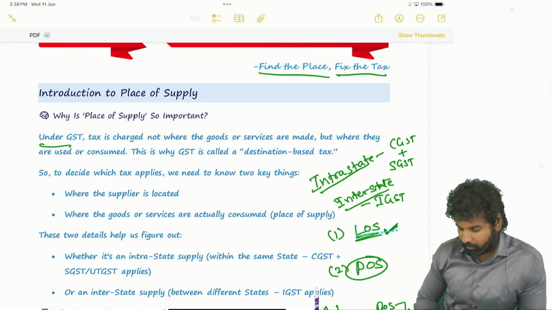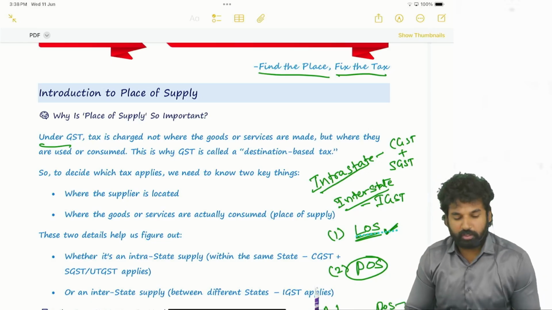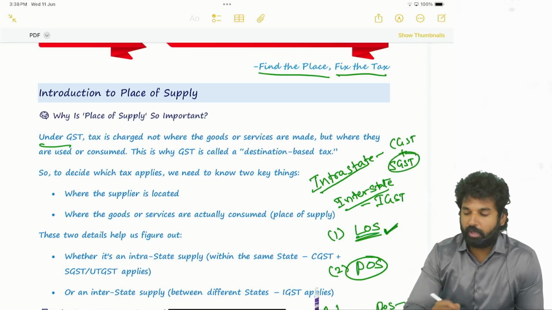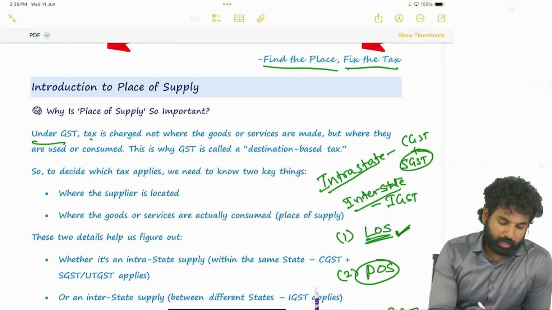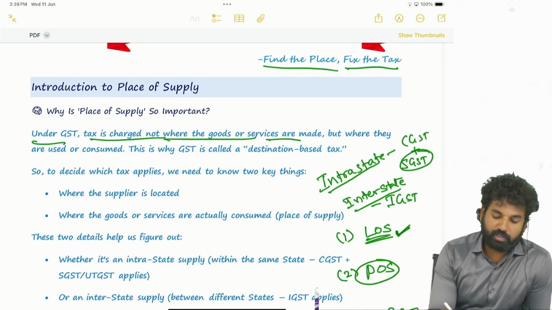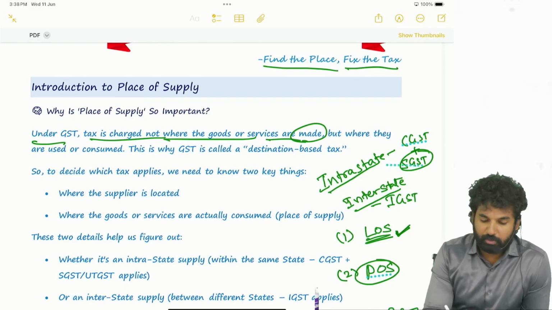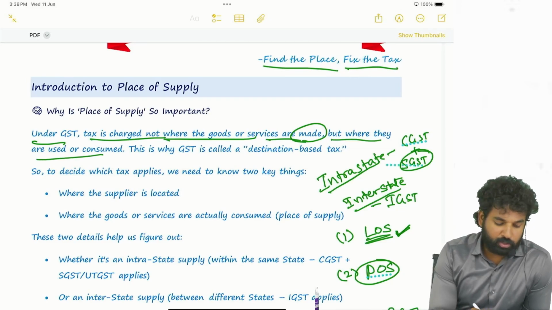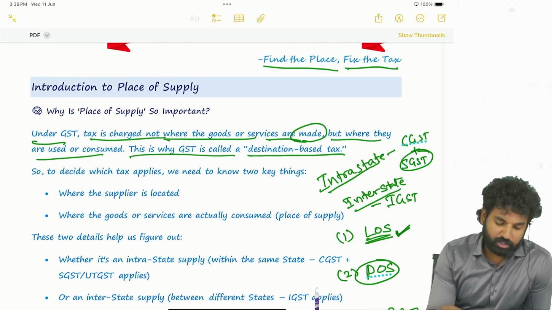The ultimate consumer is in a particular state, and to such state, the 50% GST, SGST, will accrue. Okay. So tax is charged not where the goods or services are made. It is a destination based tax. It is a consumption based tax, where they are used or consumed. This is why GST is called destination based tax.